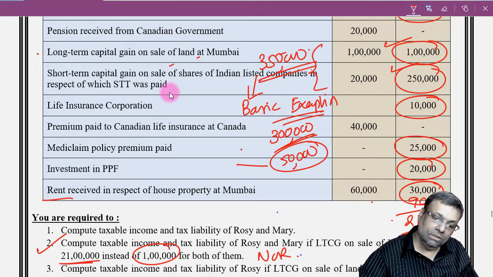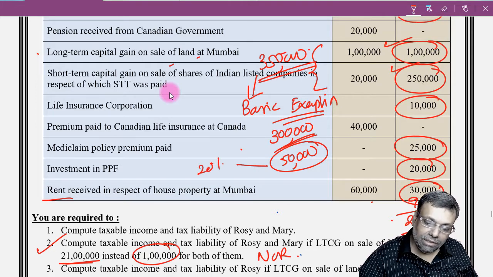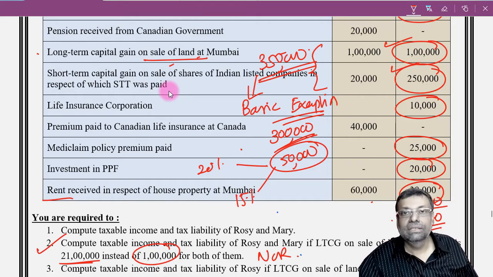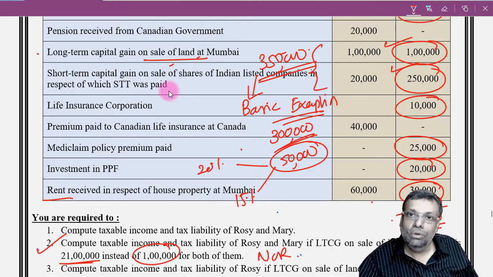Whether this 50,000 you will multiply with 20%, that is your LTCG rate, because of long-term capital gains on sale of land, or you will say 15%, that is with respect to your short-term equity shares listed on the stock exchange. So whether the 50,000 will be brought to tax as LTCG or as STCG of 111A.